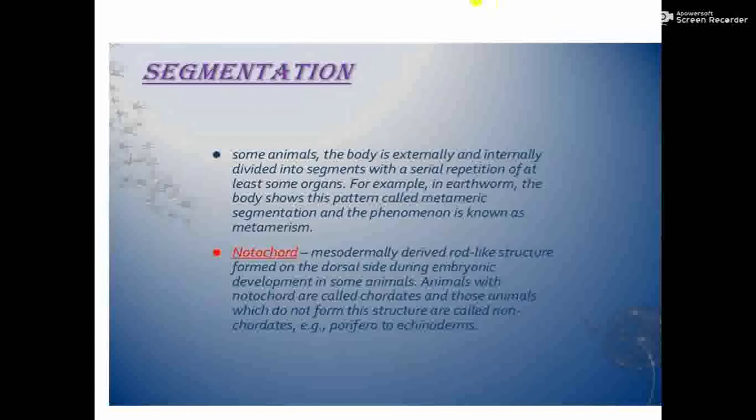Okay. Then we said body segmentation. Some animals' body is externally and internally divided into segments. Earthworm shows metameric segmentation. Then the notochord, I told you, is a rod-like structure in the embryo, and it will be replaced by the vertebral column or backbone. Those who have the notochord are called vertebrata or chordata. There are different groups in chordata, and I'll explain them in the next videos.